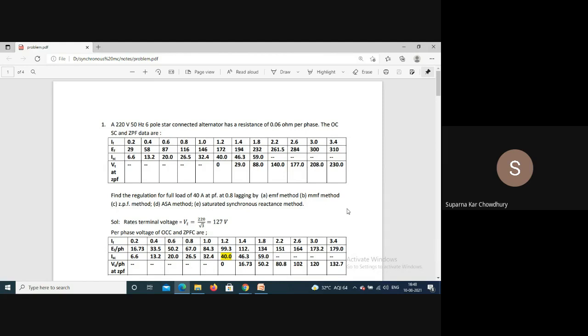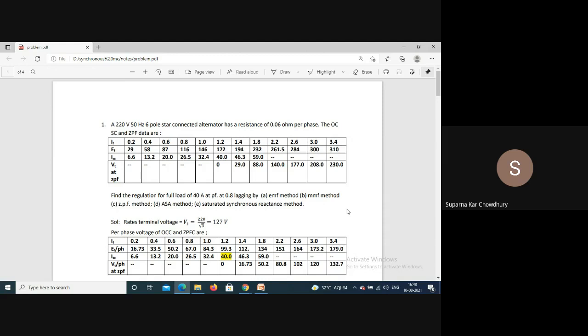Another thing, it is star connected, as mentioned here. So obviously we get the phase voltage as 220 by root 3, but that is a rated terminal voltage. Now, if the connection is not mentioned, then always assume a star connection. Why?